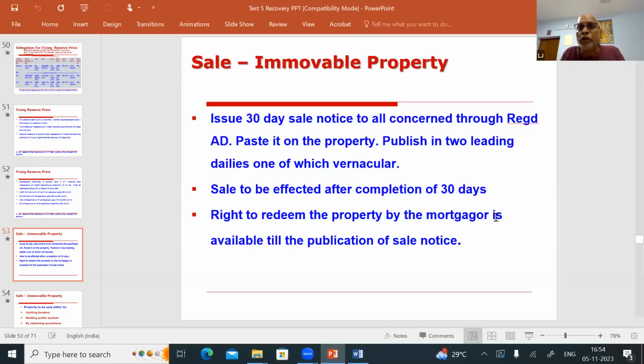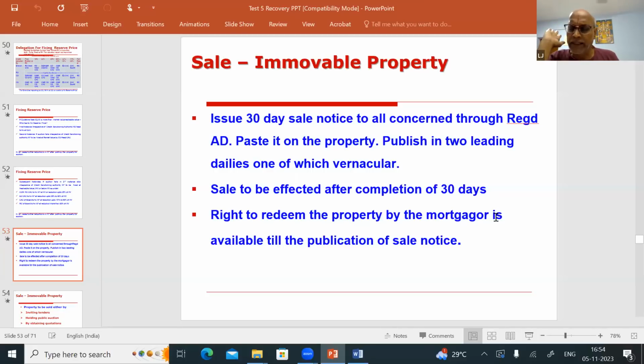Now, at that time, the borrower or the mortgagor comes running to you. "Sir, please take the entire money. I have brought the entire money. Please take it. Please do not transfer the property in that fellow's name, because this is my ancestral property." So when the borrower has the right to redeem the property from you, the borrower can demand and get back the property from you after he has paid all the dues, till the publication of the sale notice only.